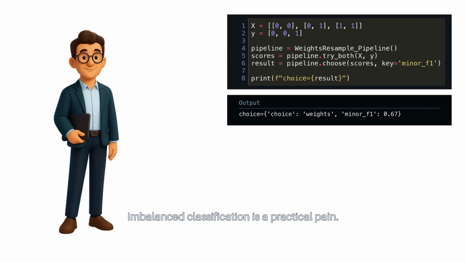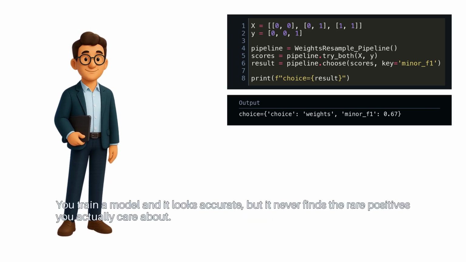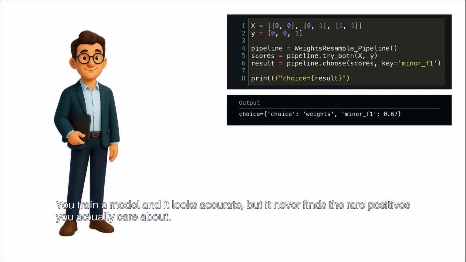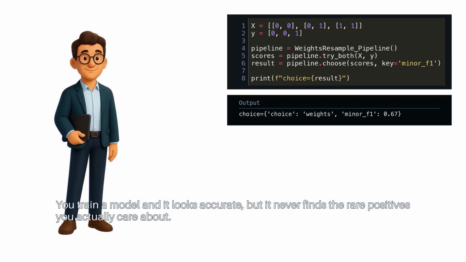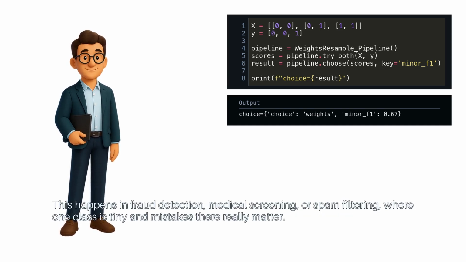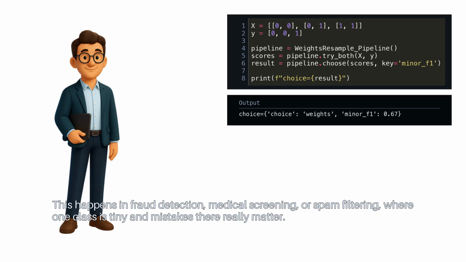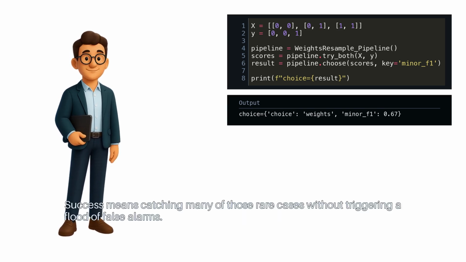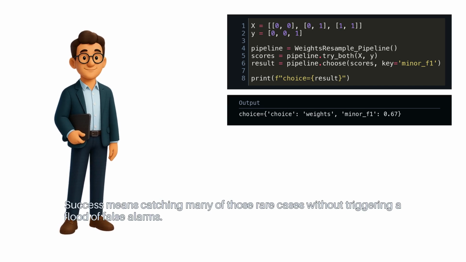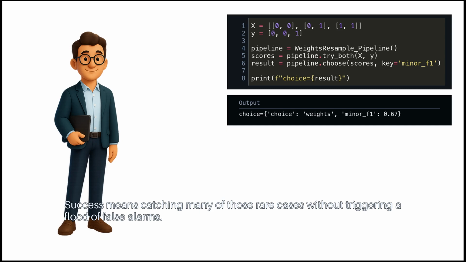Imbalanced classification is a practical pain. You train a model and it looks accurate, but it never finds the rare positives you actually care about. This happens in fraud detection, medical screening, or spam filtering, where one class is tiny and mistakes there really matter. Success means catching many of those rare cases without triggering a flood of false alarms.